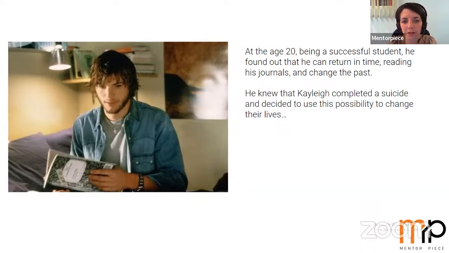He started to read his childhood journals and found out that while reading, he can really get back to the past and do something in the past. And of course, he decided to use this new ability to change the past to save Kylie from the suicide.